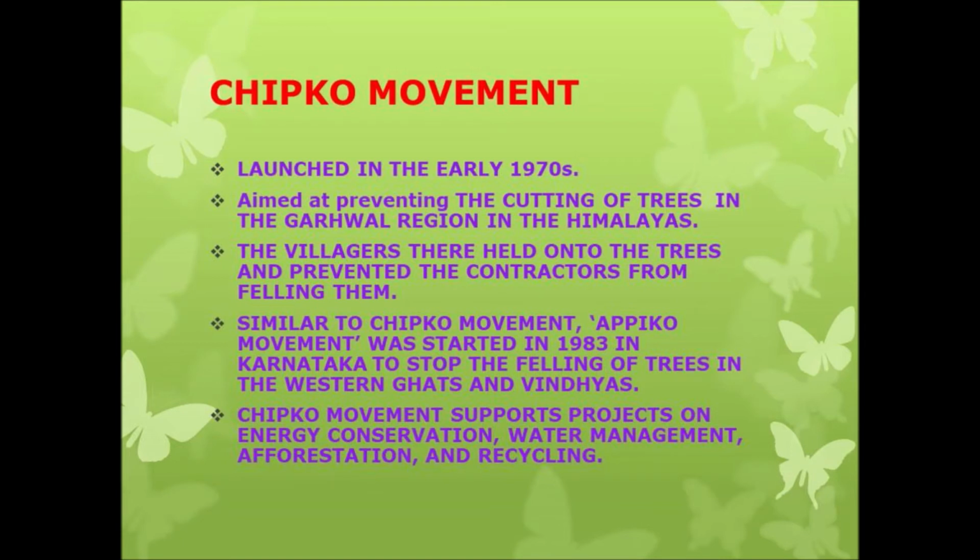Is it clear, children? Similar to the Chipko movement, the Appiko movement was started in 1983 when the Chipko movement was a success. So similar to this, a movement named the Appiko movement was started in 1983 in Karnataka to stop the felling of trees in the Western Ghats and Vindhyas. So after seeing the Chipko movement, the Karnataka government started another movement called the Appiko movement.